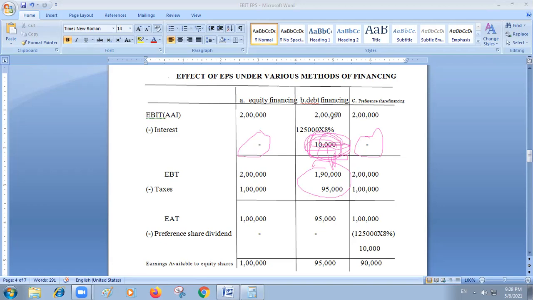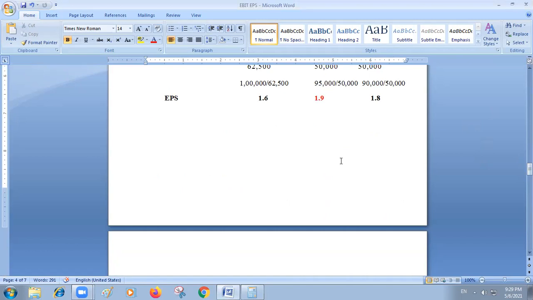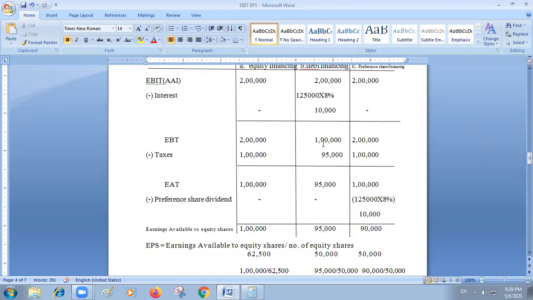So that is why, whenever a company wants to expand, whenever the company wants additional funds, it has to check the EBIT-EPS relationship. The company has to choose that option which maximizes equity shareholders' earnings. As you all know, equity shareholders are the real owners of a company. So as such, the company has to opt for that alternative which maximizes EPS. In which case EPS is maximum, that has to be chosen by the company.